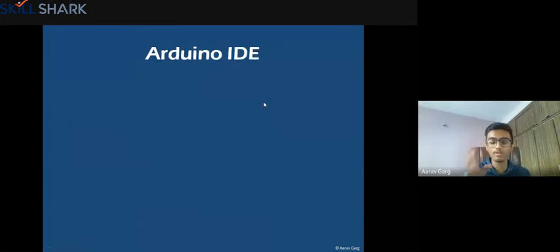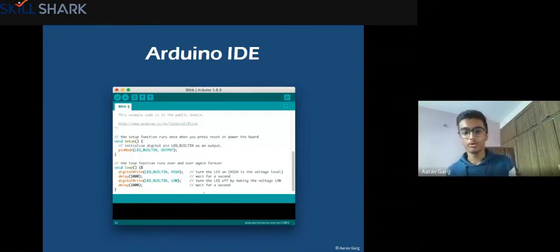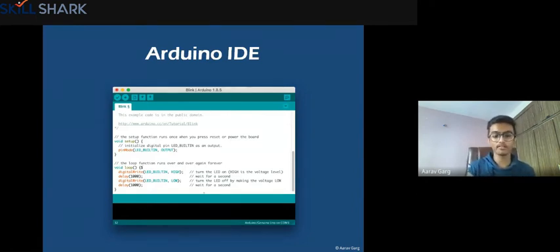Then the Arduino IDE. So this is the thing. This is the software in your PC, in your computer. In this, you write the program for whatever you want to do. So you might be knowing about programming, right? You might have heard of the word programming. So in programming, what you do is you're giving instructions. You might be able to see some text here, right? So these are the instructions that you will give to the Arduino board, to the brain.